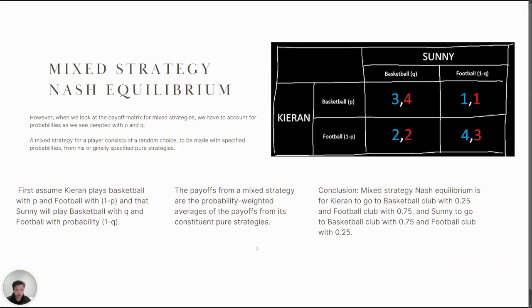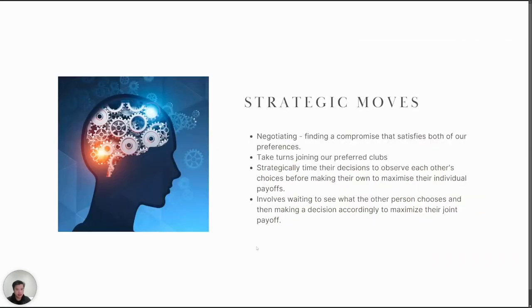After extensive calculations, we have come to a conclusion that the mixed strategy equilibrium is for Kieran to go to basketball club with 0.25 and football club with 0.75, and for Sunny to go to basketball club with 0.75 and football club with 0.25. The first strategy that can be considered is negotiating with each other.